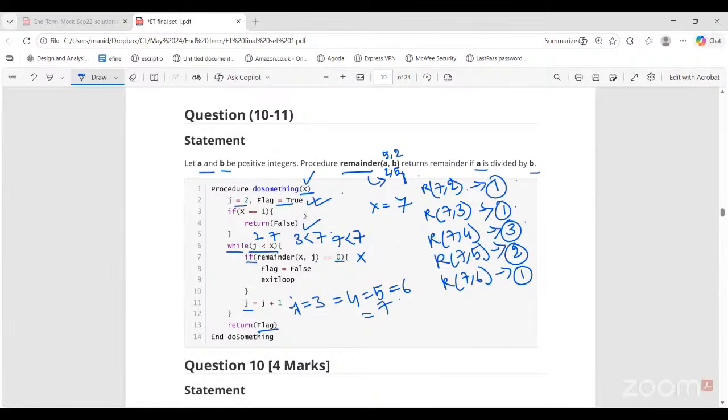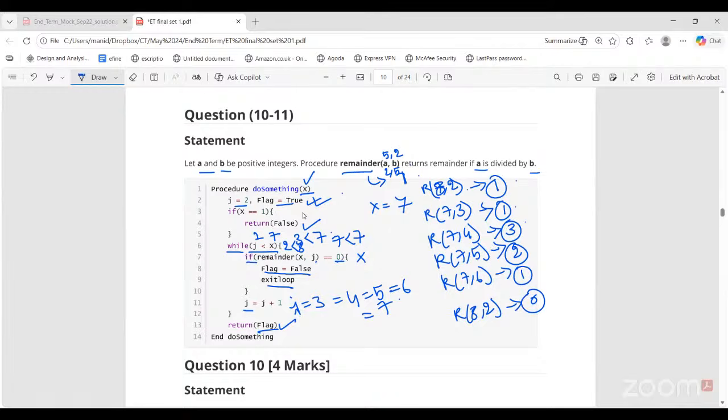If instead of 7, I had taken 8, then in the first iteration itself, it would have been 2 is less than 8, correct? Remainder of 8 comma 2 will give what remainder? 0. 2 completely divides 8. In that case, flag is set to false and we exit the loop. That is, no more iterations will happen, and I will directly return the value. So now flag is set to false.